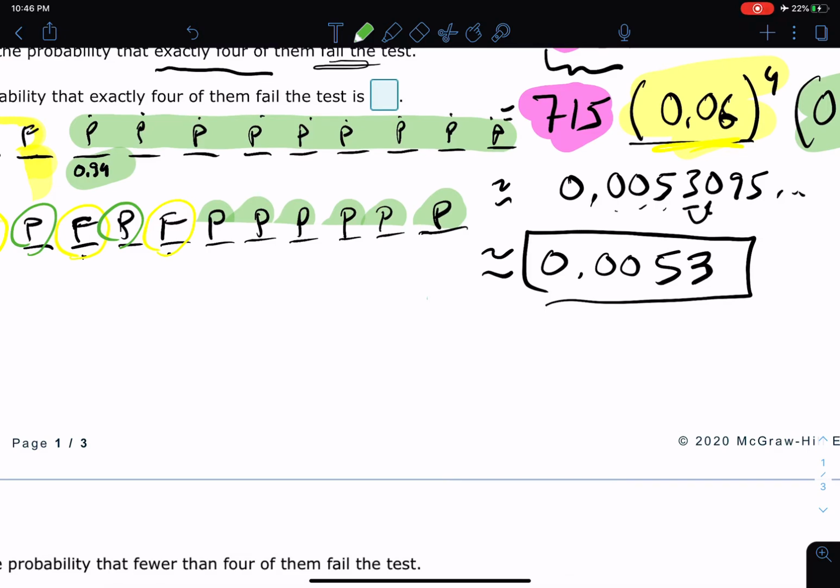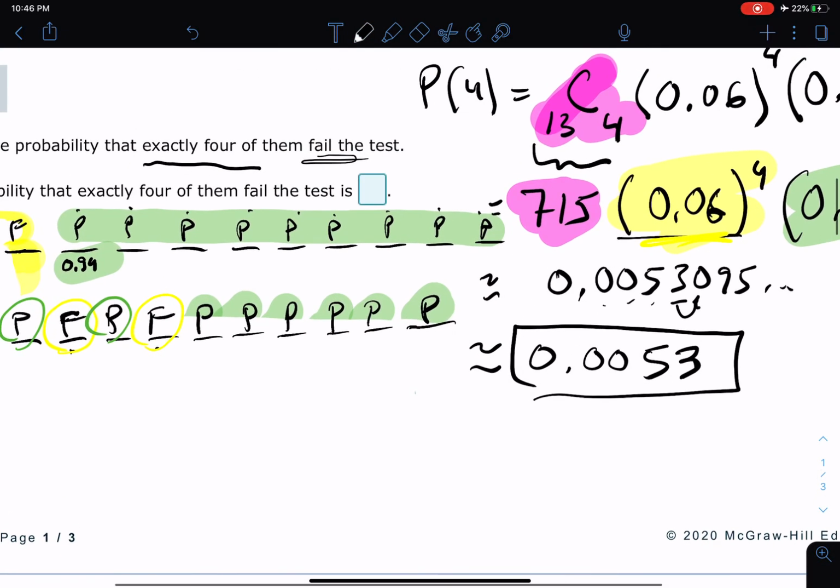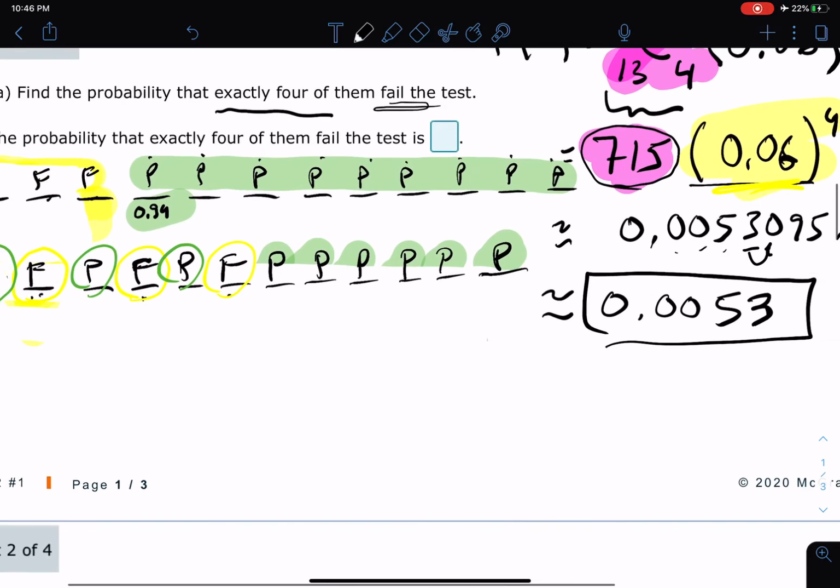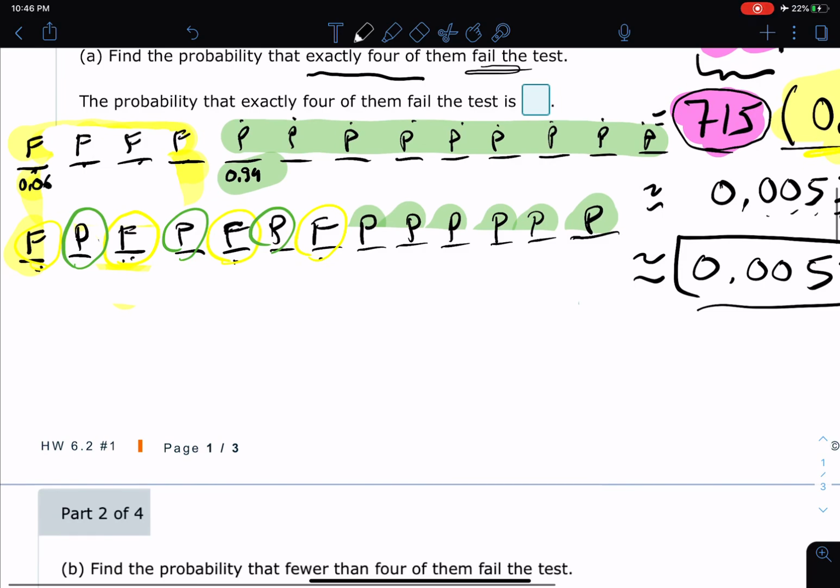And yes, you guessed it, what calculates that is this combination of 13 choose 4. It's that we have 715 of these different groupings. I only showed you 2, right? So it'd be really, really hard to do this by hand, finding 715. You probably missed a couple, right? So that's what's going on there.